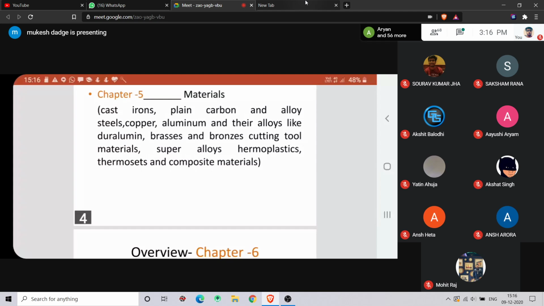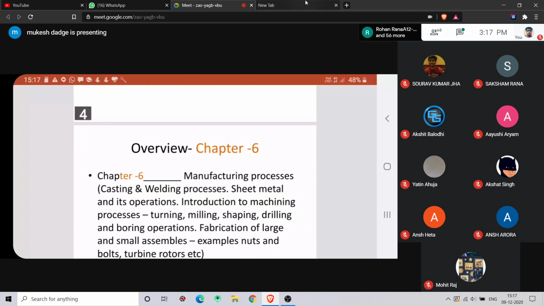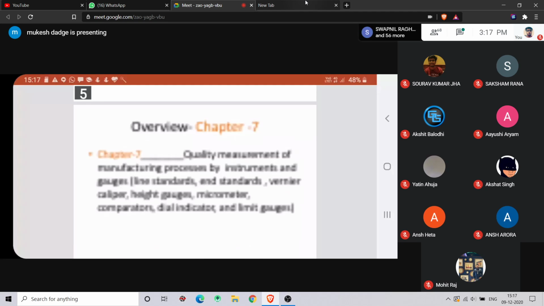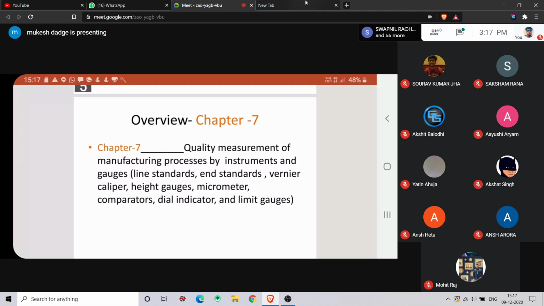Materials, process and inspection. So chapter 5 is of materials, chapter 6 is of manufacturing processes, and chapter 7 is of inspection with instruments and gauges.